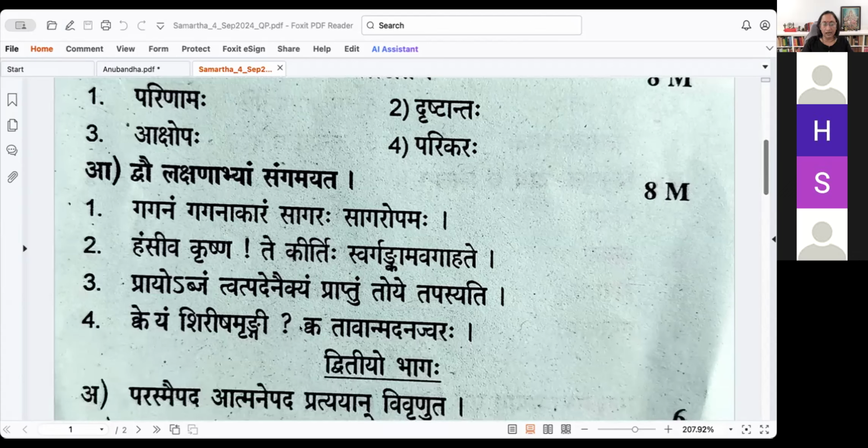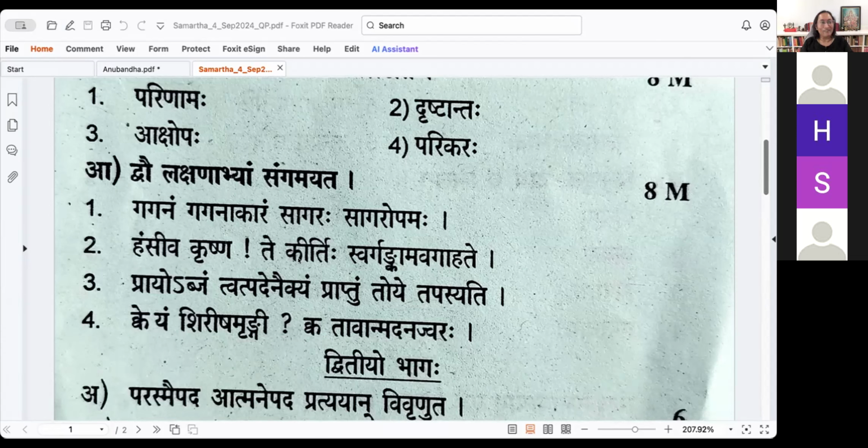There are 4. Again, there is a choice here. You only take up this particular line, explain that, identify the variety. Like for example, Hamsiva Krishnate Kirtihi Swargangam Avagahate. That is Upama Alankara. It is Purna Upama. Explain what is Upamanam, Upameya, Sadharana Dharma, and Upama Vachaka Shabda. Give the Lakshanam if you remember the Lakshanam, or give an explanation in Sanskritam. Okay, at least the first one you should remember.